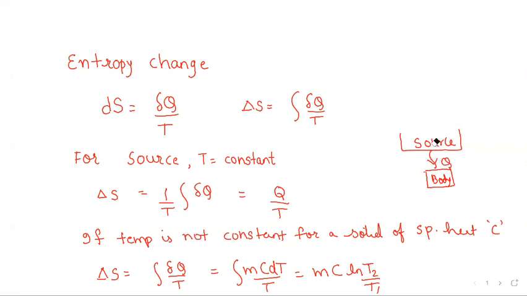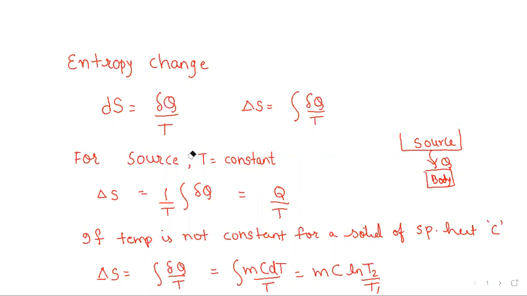This heat would be transferred out of the source. When heat flows out of any system, the entropy of that system would decrease, right? Along with the heat flows the entropy. So when the source is giving away certain heat, the entropy of the source would decrease, right? Now, by how much will the entropy decrease? That would be an interesting calculation.